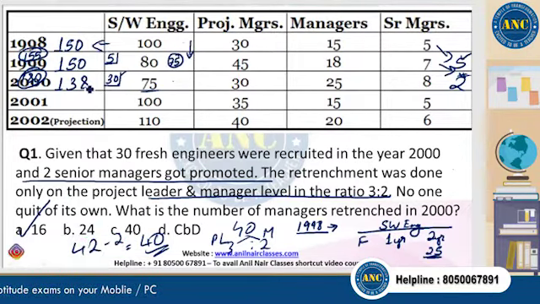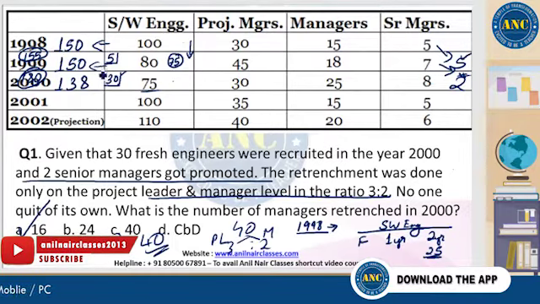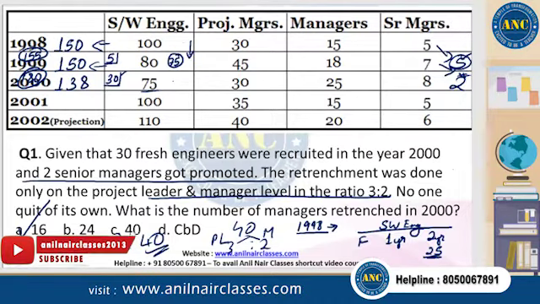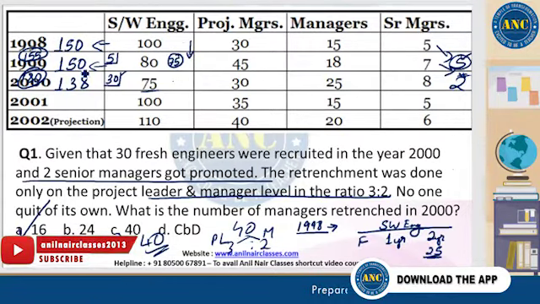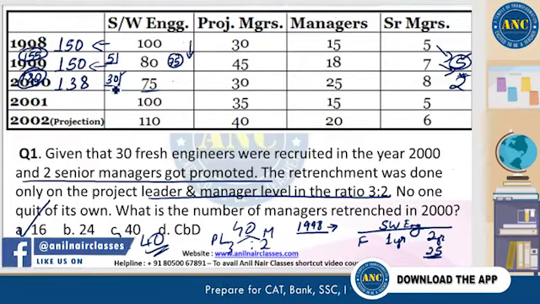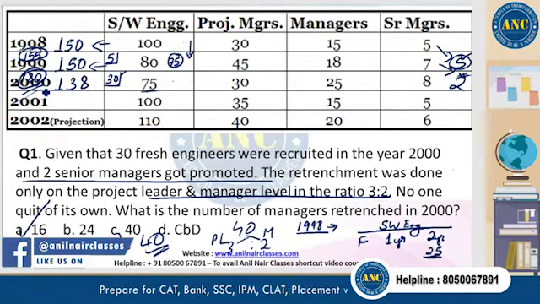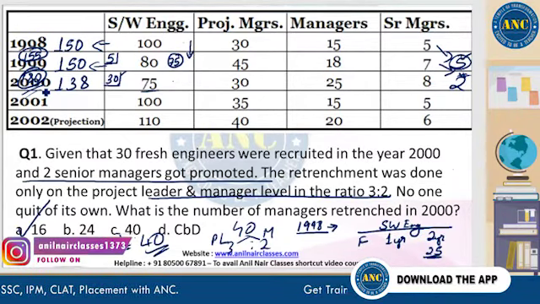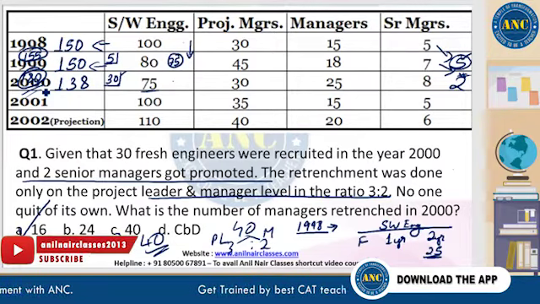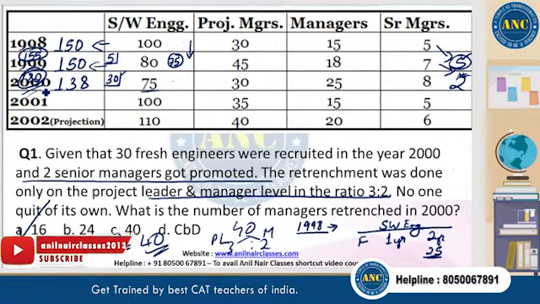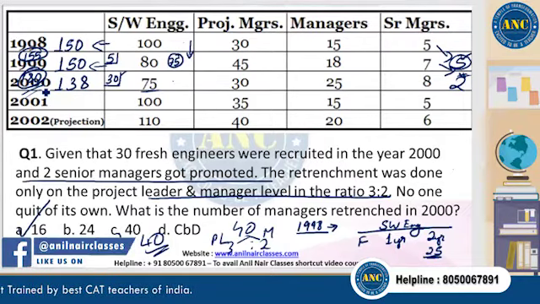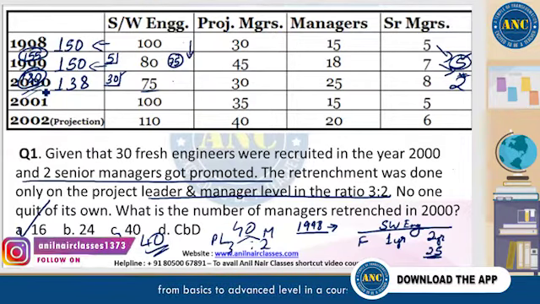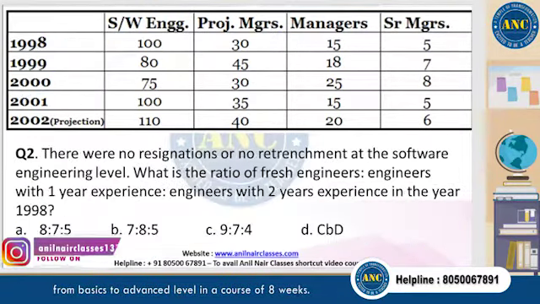So here we are talking of 150, the total. Here it should have been 155, but it looks like 150 because definitely 5 of them got promoted, right? If we had 150 previously and 30 more were recruited in the year 2000, the total happens to be 180. It looks like 138 plus 2 got promoted to the head office, that means 140 is the value, but it should be 180, which means that 40 have been fired, right? So they were retrenched at the project leader and manager level, and that's exactly what we try to fix here, right? Okay, let's move to the next one.